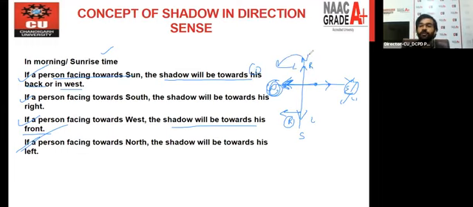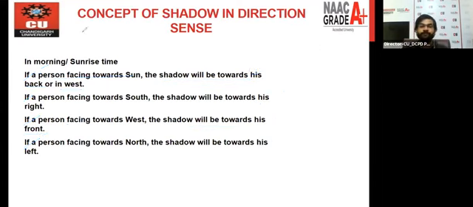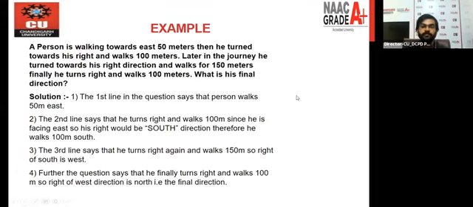So there's always a confusion here. If you are looking toward the north side, or if you are looking toward the south side, always remember in which direction you are looking, and accordingly your shadow will fall, right? So let's move toward the next part of the topic, direction. It's an example. Simply we are discussing one example so that you can better understand the scenario.